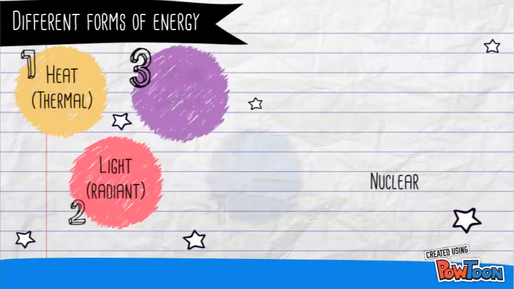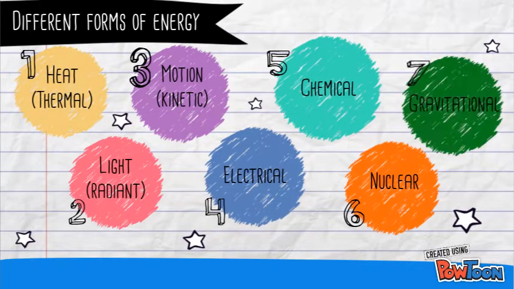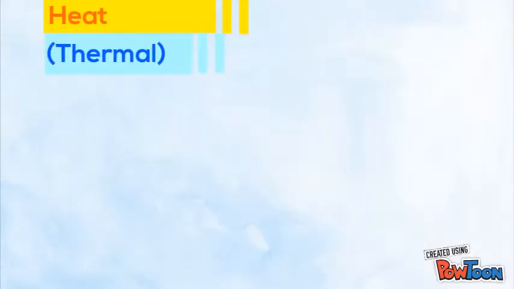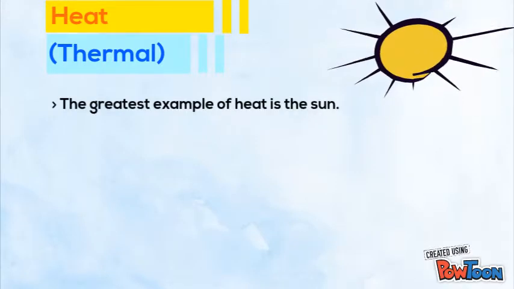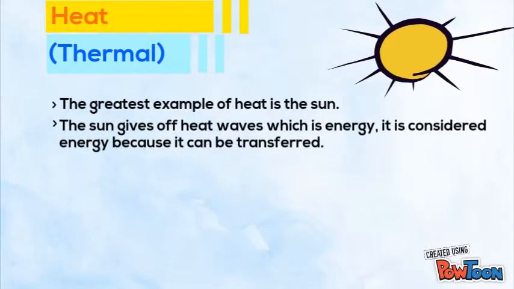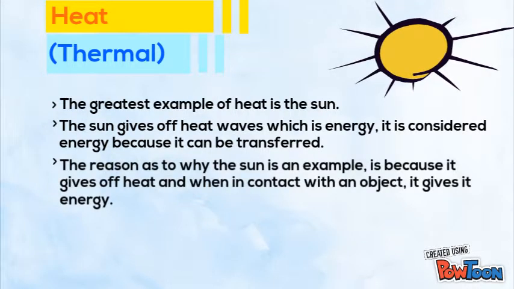There are different forms of energy: heat, light, motion, electrical, chemical, nuclear, and gravitational. The greatest example of heat is the sun. The sun gives off heat waves, which is energy. It is considered energy because it can be transferred. The reason the sun is an example is because it gives off heat, and when in contact with an object, it gives it energy.